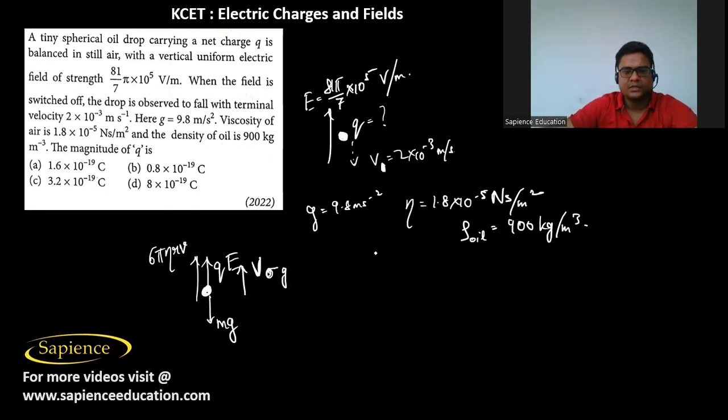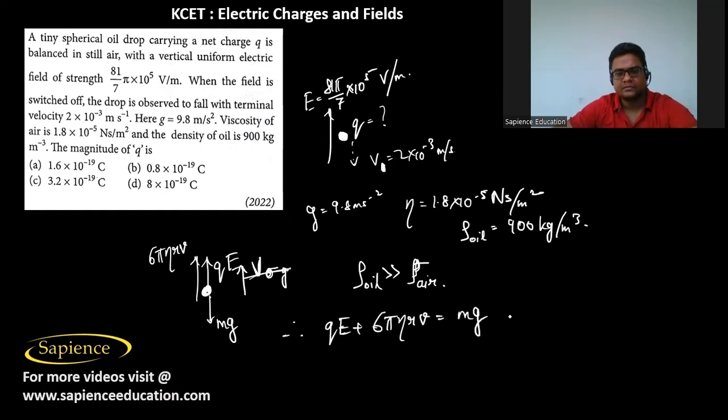So here we know that the density of the oil drop is obviously much more than the density of the air. So it means the density of air we can ignore, means the buoyancy force can be ignored. Therefore, we can say the upward force, that is QE plus 6 pi eta rv, will be equal to mg. When the terminal velocity is reached, then the net upward force should be equal to the net downward force. So from here, we have to find Q.